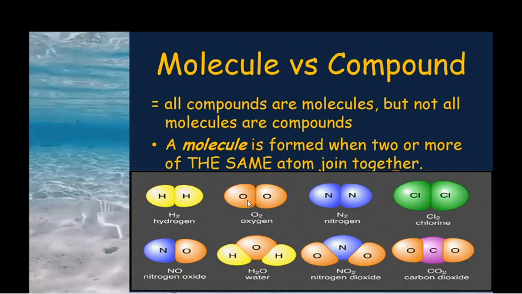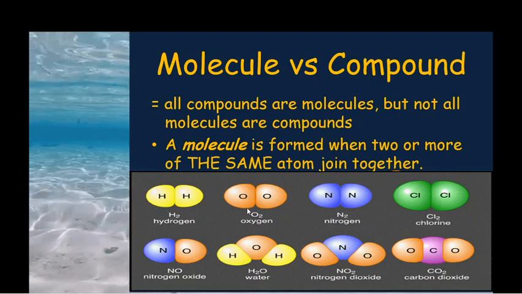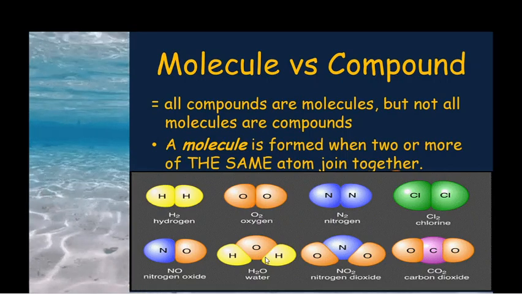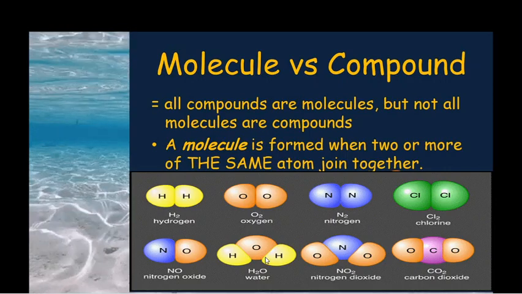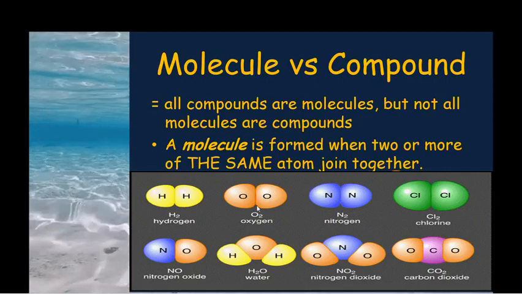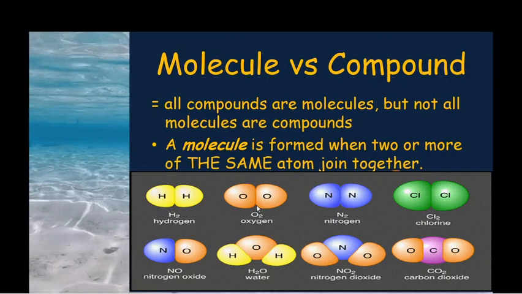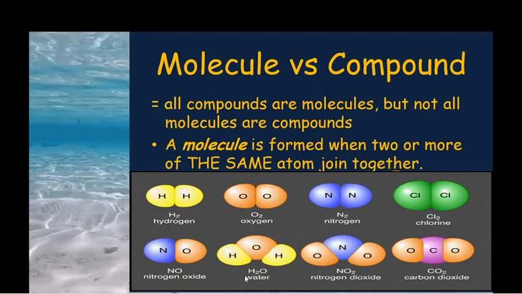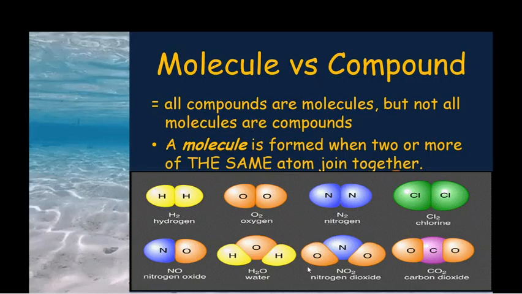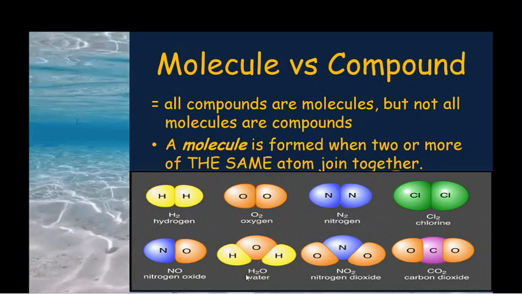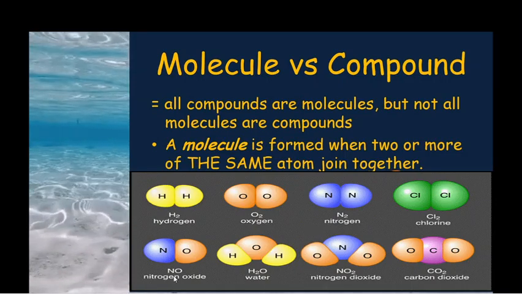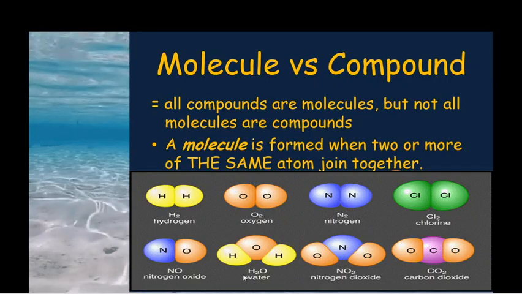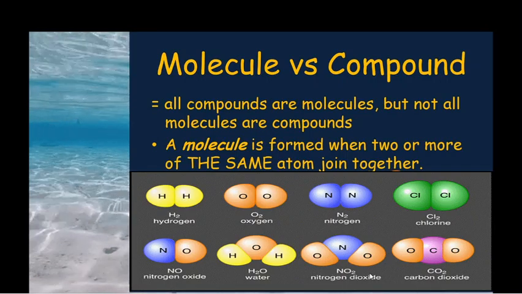Here the molecule is made of the same atoms or of different atoms, so we have two kinds. A compound has only different atoms. H2O is considered a compound. Like that, nitrogen oxide is a compound, and nitrogen dioxide is a compound.